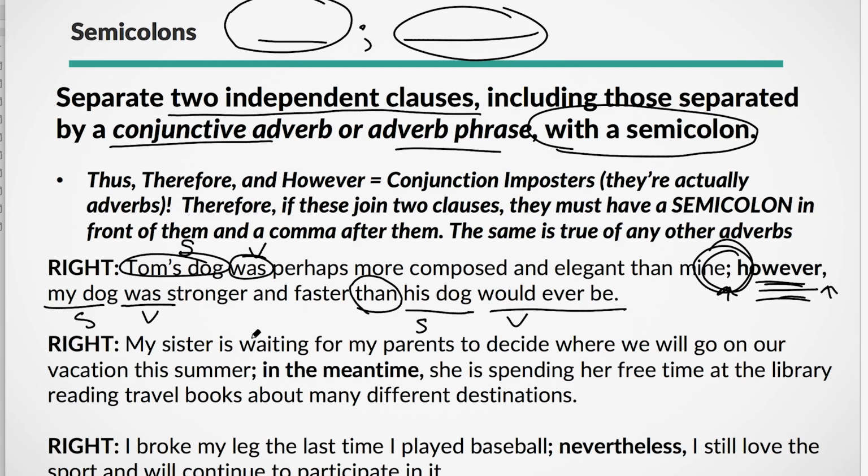Then we have, my sister is waiting for my parents to decide where we will go on our vacation this summer; in the meantime, she is spending her free time, blah, blah, blah. My sister is, waiting is, and so on. And then we have where, so this is a dependent marker. And then we have we will, subject, verb. Then we have in the meantime, she, subject, is, spending her free time, right? Subject, verb, dependent clause, semicolon, right? Because this is like a complete sentence. And then we have phrase, subject, verb, okay? In the meantime is just an adverb phrase. It is not a conjunction. You can't just put a comma and make it all glue together.